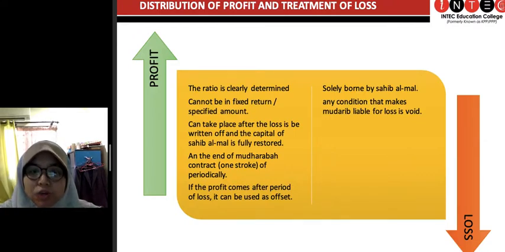The ratio for the profit is totally up to the agreement of both parties. It does not necessarily mean that it must be treated as 50-50%.